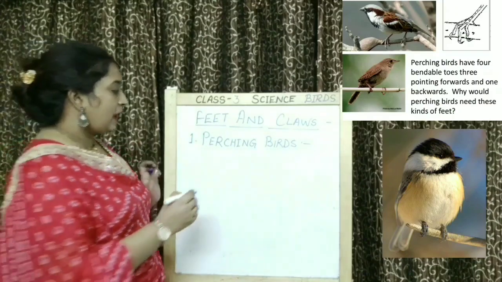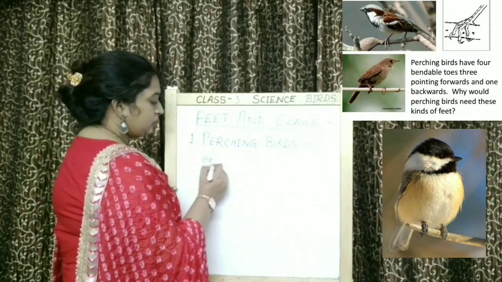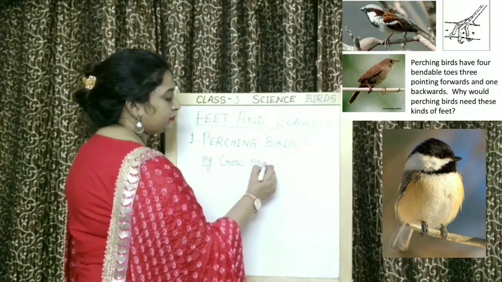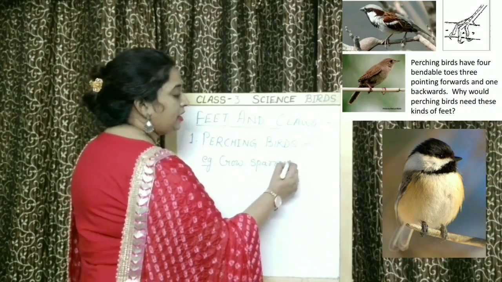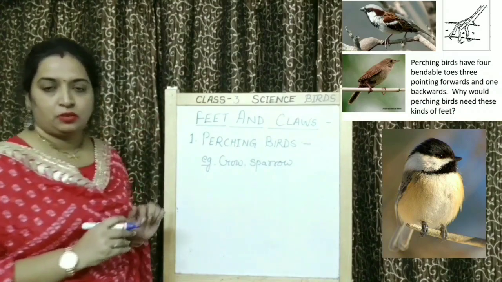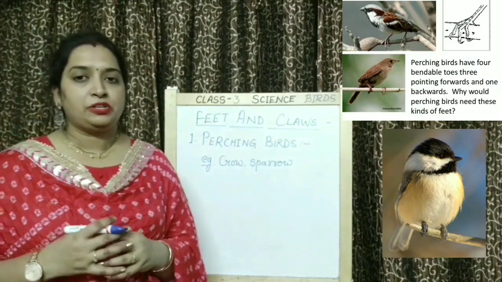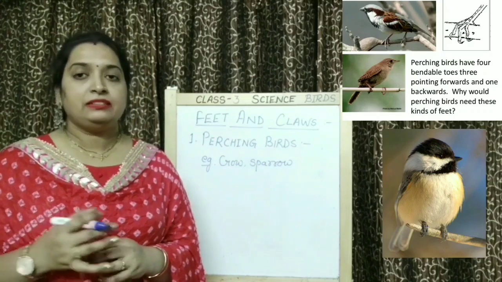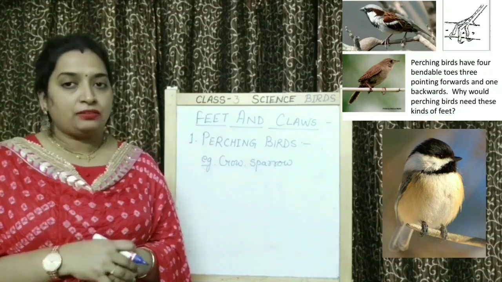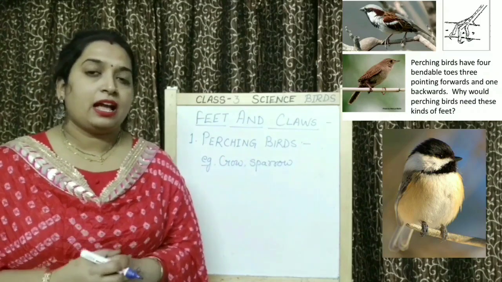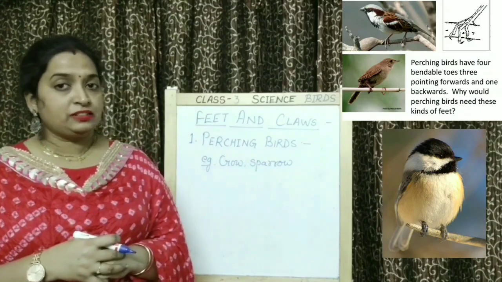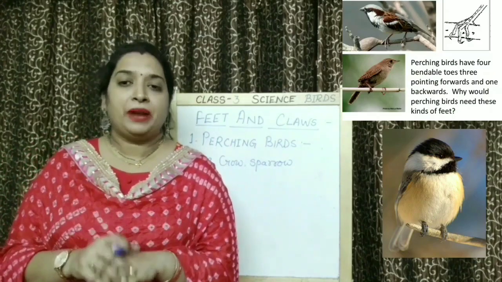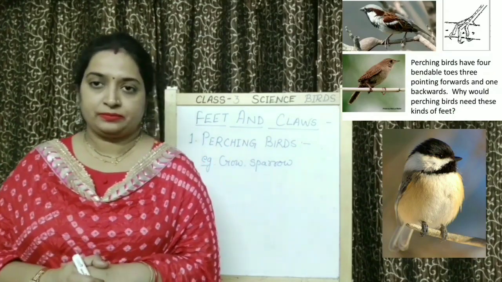Okay, and examples of perching bird are crow, sparrow, myna, etc. Okay, so these birds have 3 toes pointing forward, which work like fingers, and 1 toe pointing backward, which acts as a thumb. And this type of arrangement of toes helps them to sit on the branches and wires.